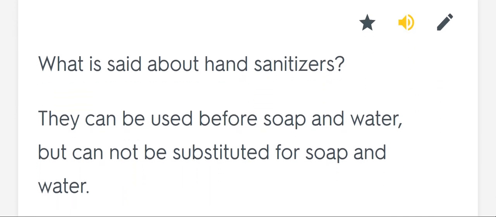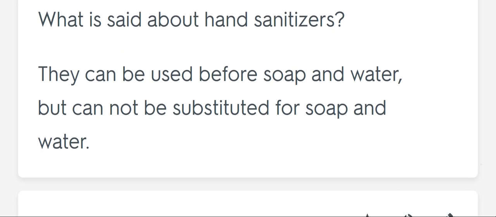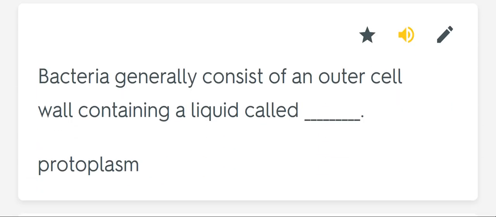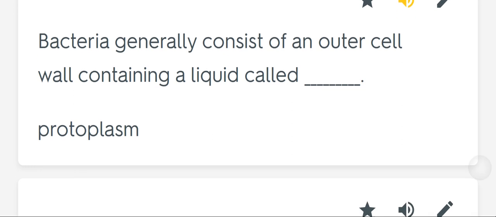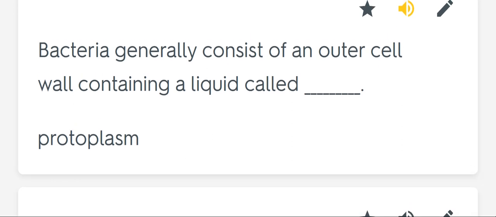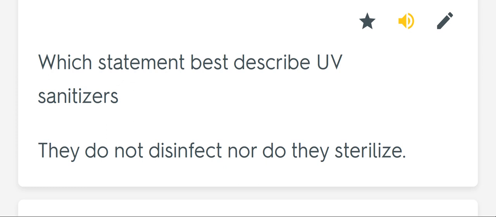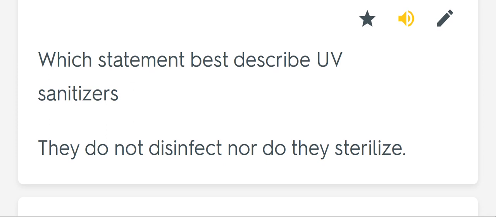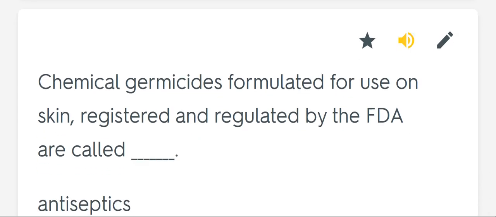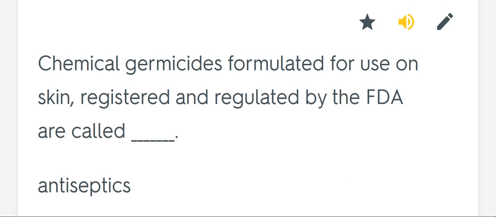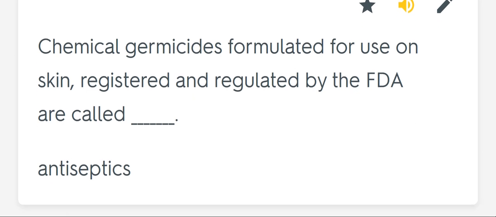What is said about hand sanitizers? They can be used before soap and water but cannot be substituted for soap and water. Bacteria generally consist of an outer cell wall containing a liquid called blank. Protoplasm. Which statement best describes UV sanitizers? They do not disinfect nor do they sterilize. Chemical germicides formulated for use on skin, registered and regulated by the FDA, are called blank. Antiseptics.